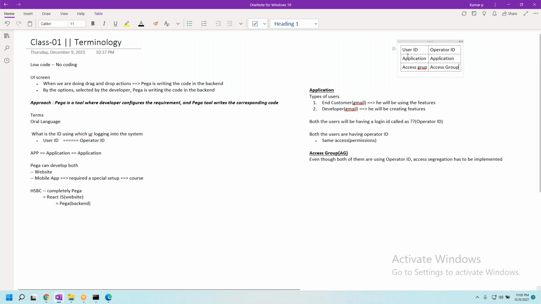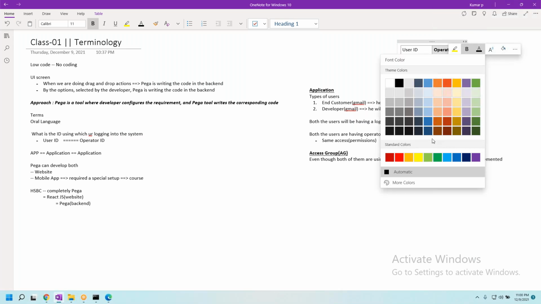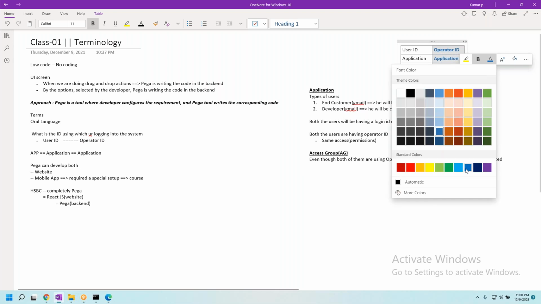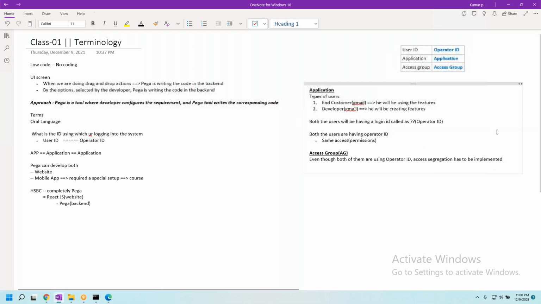Any confusion with these three terminologies? Because they are very, very important, guys. I'm not going to repeat these things in future classes. Any confusion with the one which I highlighted in blue color? No, sir. Okay, good, great, good going.